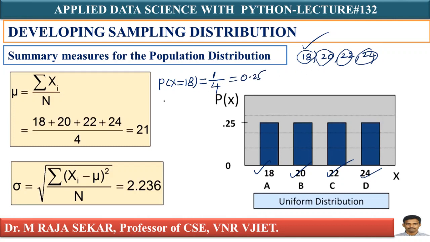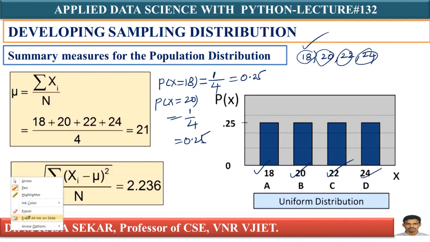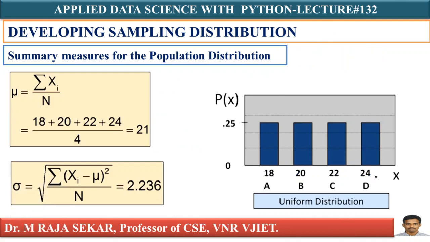In a similar manner, what is the probability of x equal to 20? Favorable case 1, total 4, 1 by 4, that is 0.25. In that manner, I can calculate probability of 22 and 24. What am I getting? 1 by 4, that is 0.25.